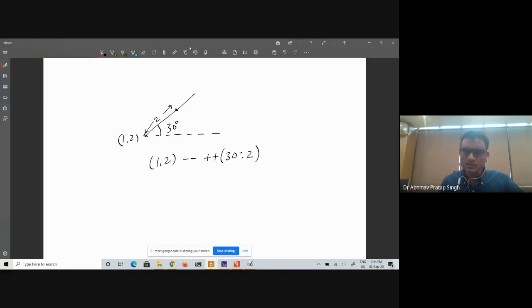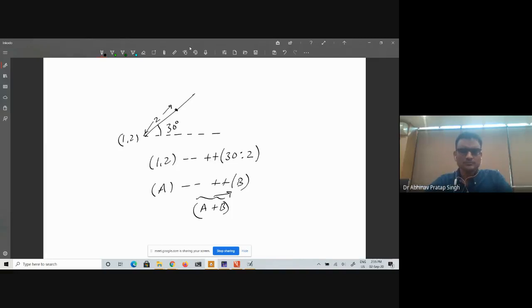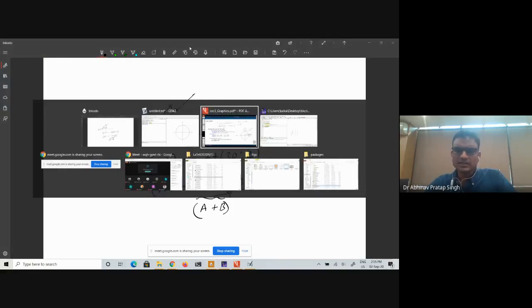What this syntax basically does is it takes A, it takes B, and that is your final coordinate. Am I clear? Was it understandable? Yes. Okay, so that part we have achieved.